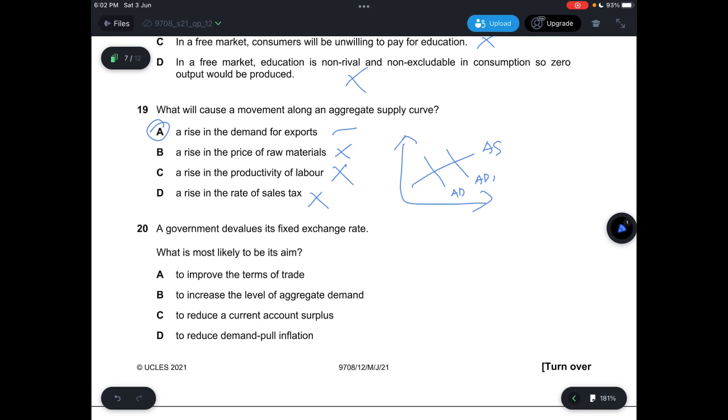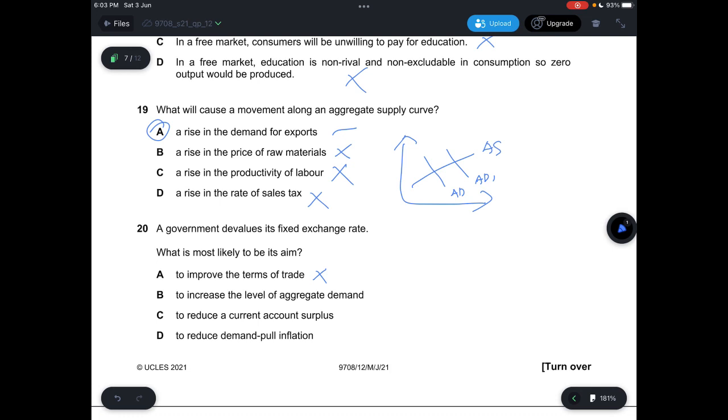And 20, the government devalues its fixed exchange rate, and what is most likely to be its aim? A, it says to improve the terms of trade, which is not correct, because if you devalue a fixed exchange rate, this means that the price of exports will now be relatively cheaper, or let's say the change in price will be relatively, like it will decrease at a higher rate than your import prices, let's say, for example. So this would make your terms of trade much worse.